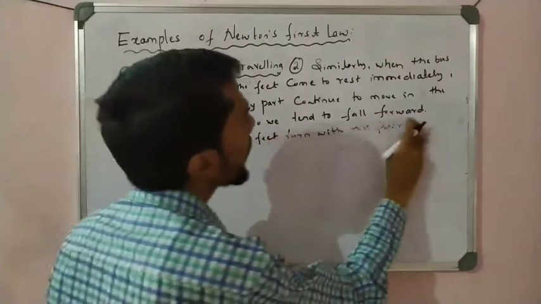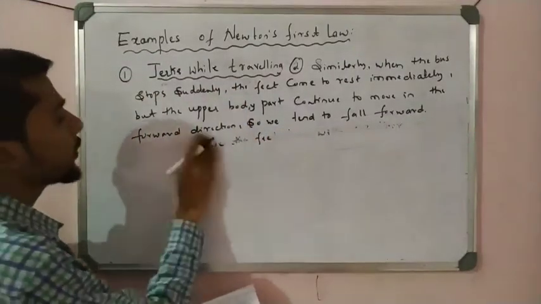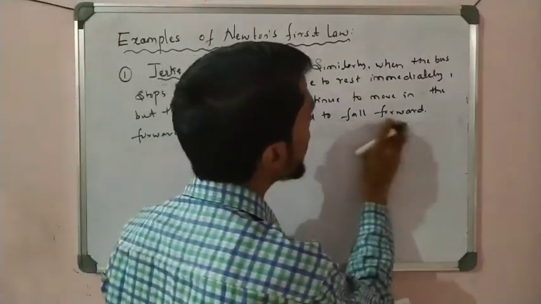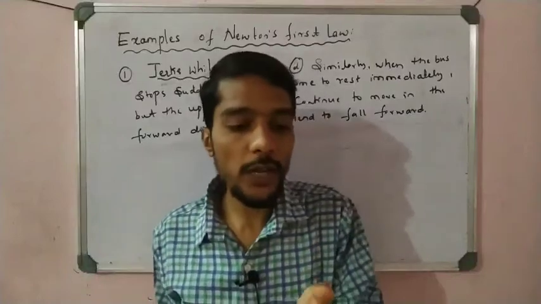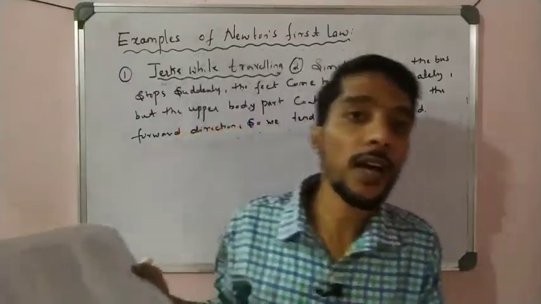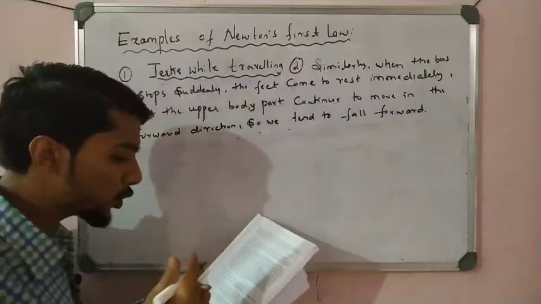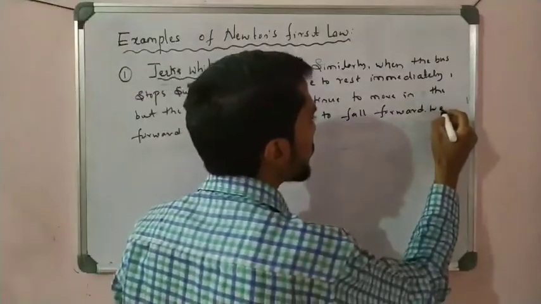Wait, I can add one line here. We also find that when the bus turns, if the bus is moving straight and then turns, what happens? Then also we are jerked sideways. That is also the case here.